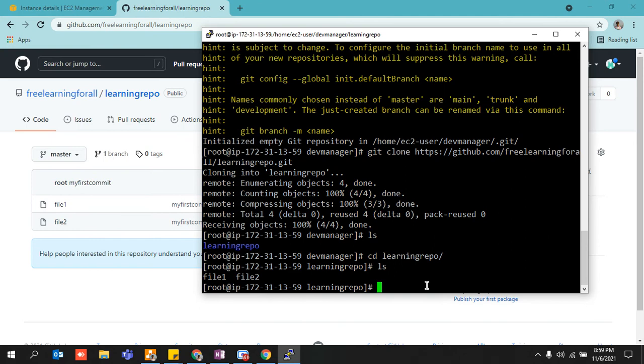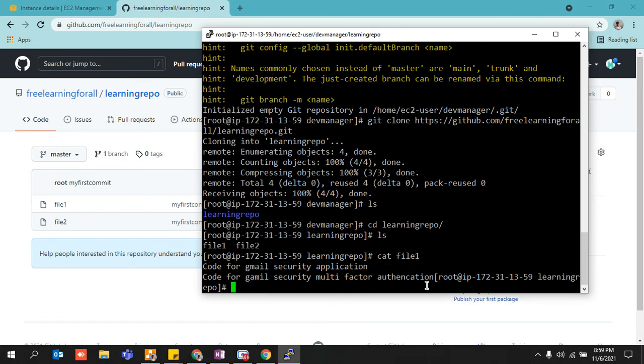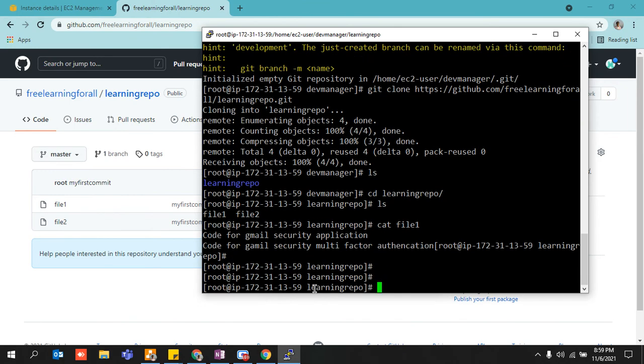See, I have all his files. I can also check what he wrote. So now I can see that this guy wrote the code for Gmail security application. He also wrote the code for Gmail security multi-factor authentication. Let's say it might have been Java code, C#, Ruby, XYZ, right? So this was all about, guys.